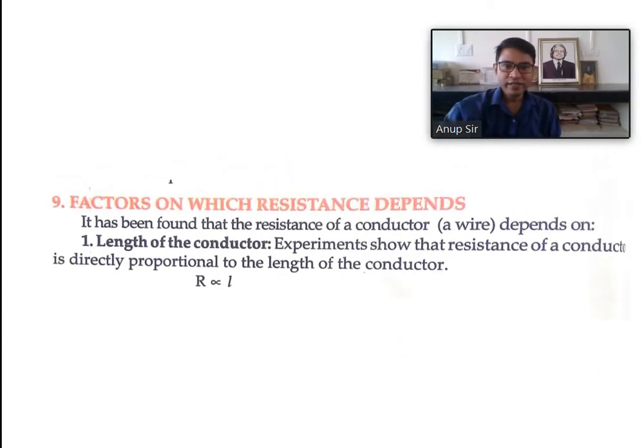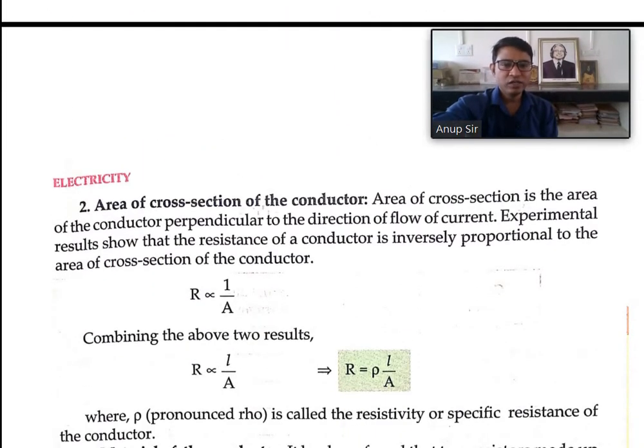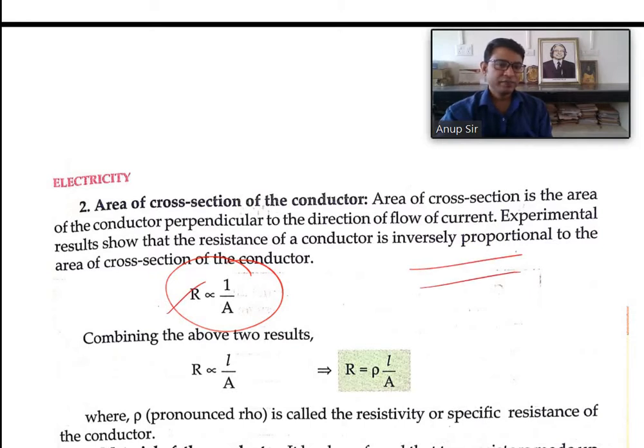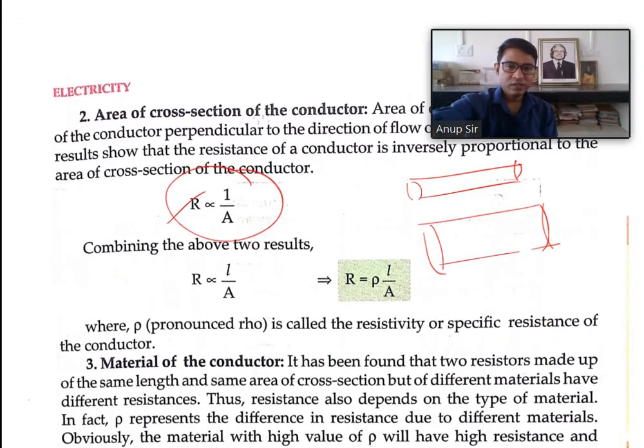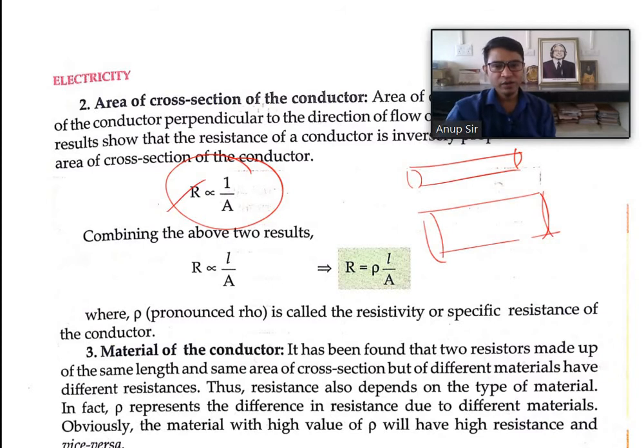Next, what are the factors on which the resistance depends? So resistance depends on the length, and resistance depends on the area of cross section. Where the area of cross section of the conductor is high, the resistance will be less. This means that if there are 2 wires and one wire is somewhat thick and the other wire is somewhat thin, then the thick wire will have the low resistance, because there is an inverse relationship. So by joint variation theorem, you can write R varies as L by A.